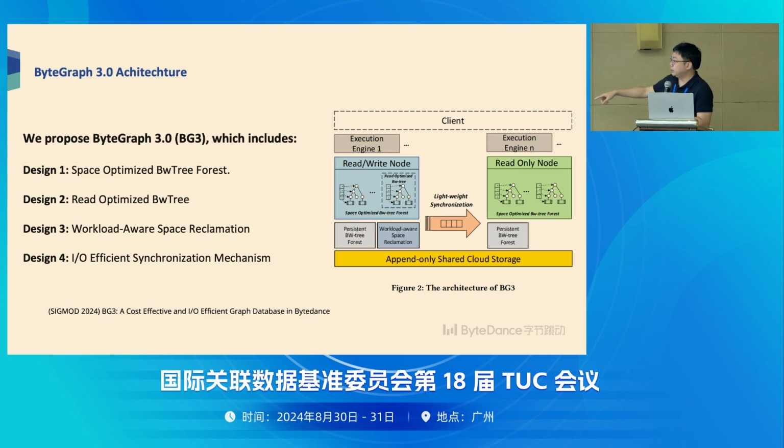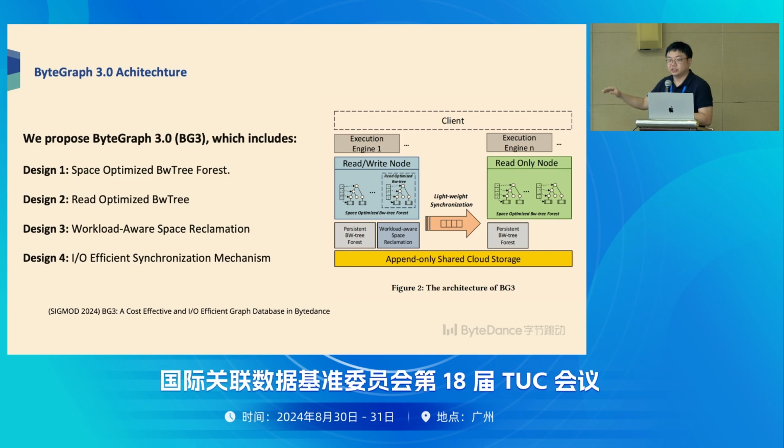Another one is that in the index layer, actually it's not an index anymore. We try to use a BW-tree to fully organize all the data inside of ByteGraph. So all the garbage collection, all the insert operations are concentrated in the middle layer.